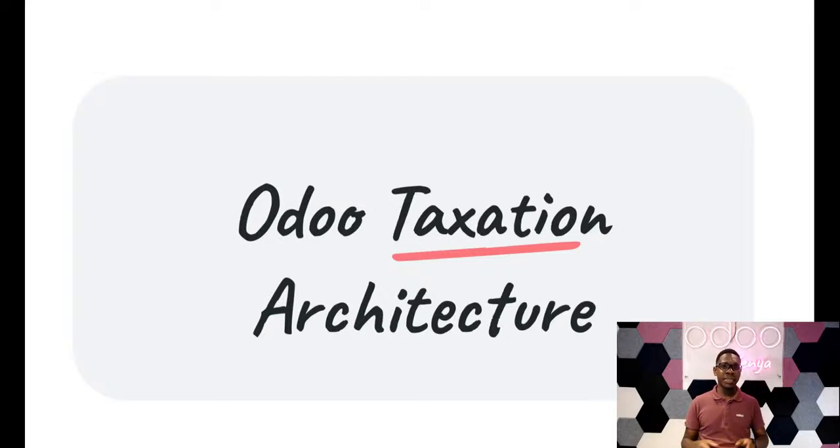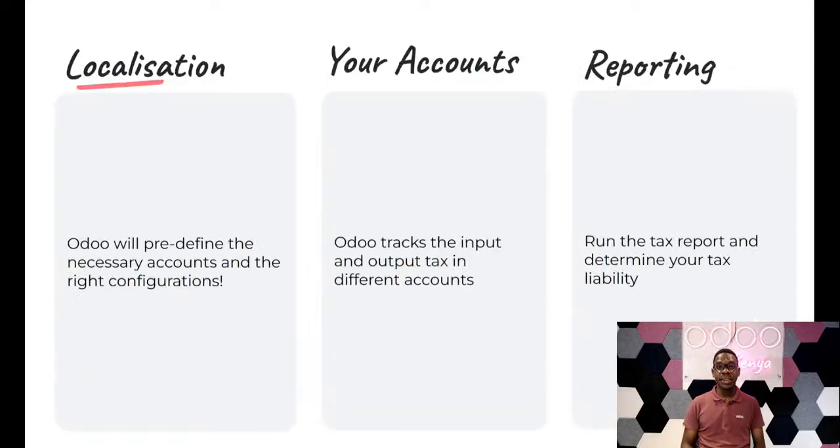So after understanding those basic principles, we just understand briefly about Odoo's taxation architecture, meaning how the system is structured to meet the specific requirements, as we start growing deeper into the subject and get into the demo. So Odoo's taxation architecture, how it has been designed, is that the key thing you're supposed to understand are basically the three things that are listed here.